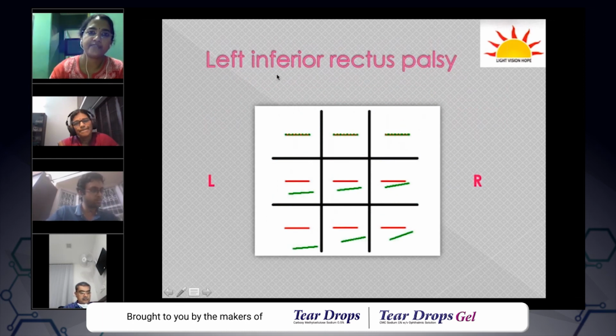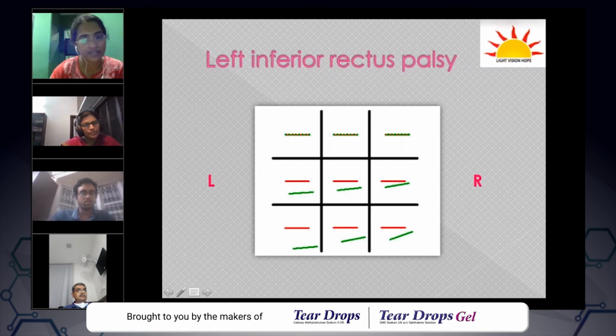So here it is left inferior rectus palsy. All recti except lateral rectus produce crossed diplopia. So left inferior rectus palsy produces a crossed diplopia. So this is the crossed diplopia.